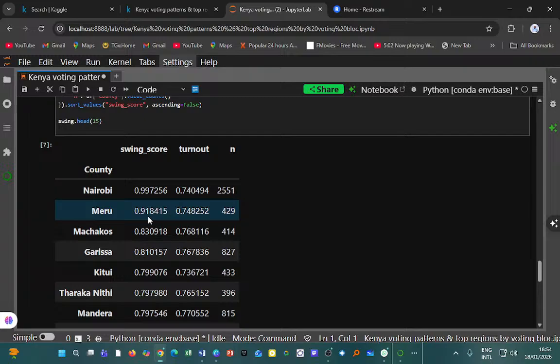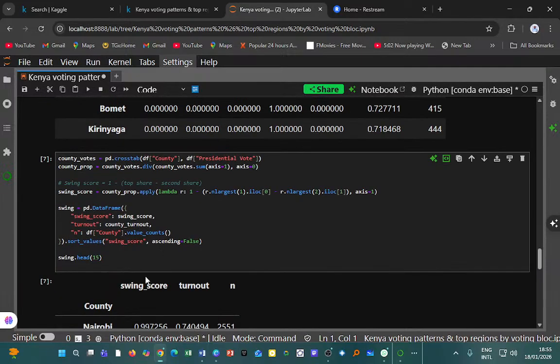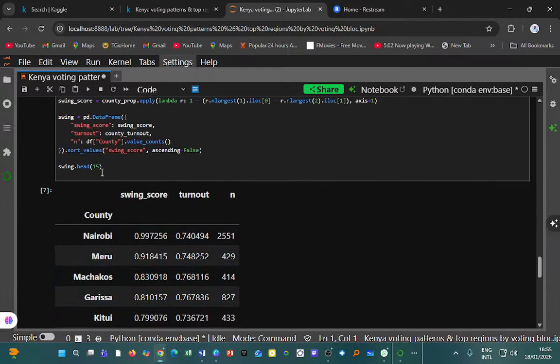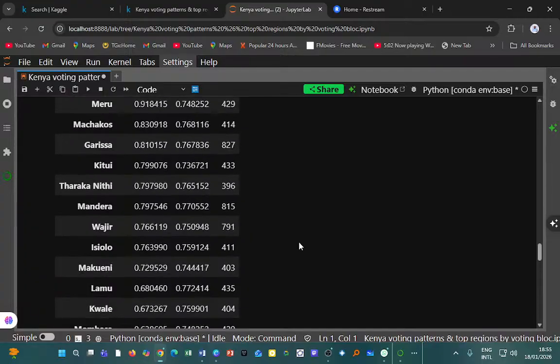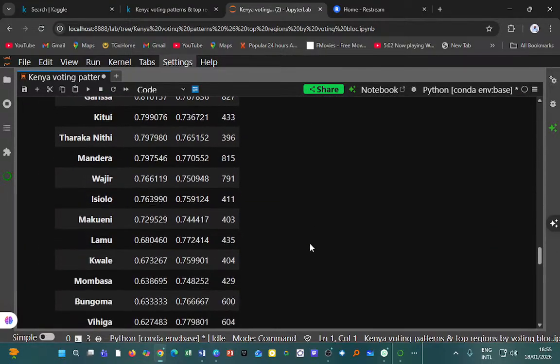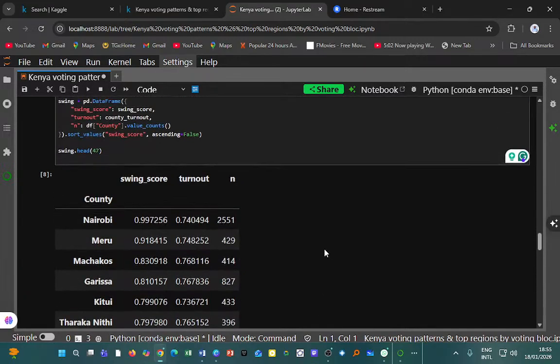Let me see the first 47, so that we see how it behaves. So this should be all the counties as we have them.